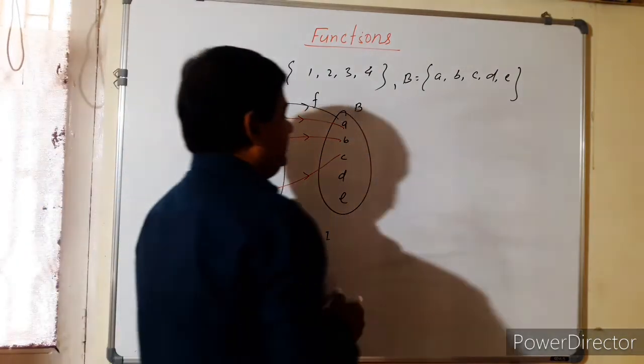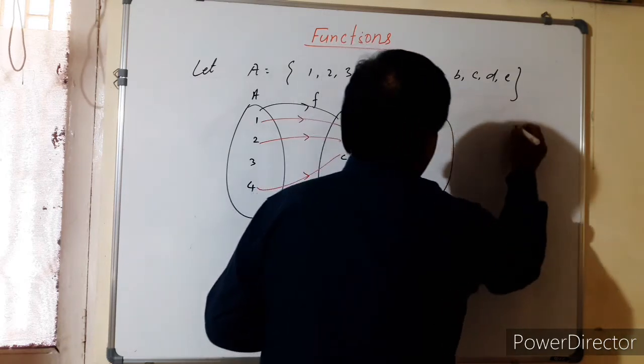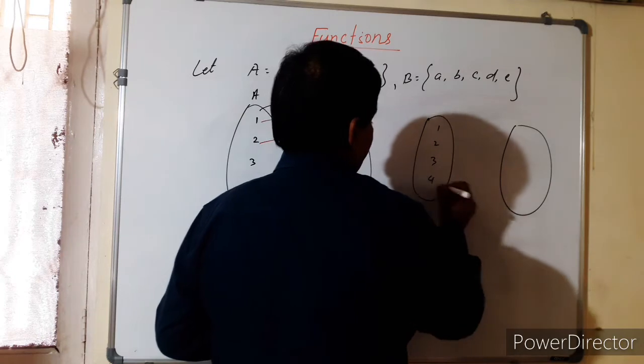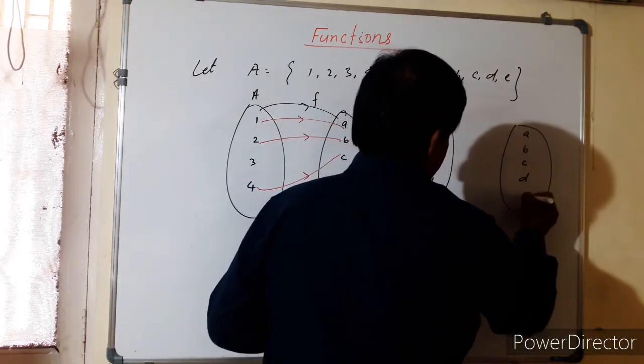Now another example here. 1, 2, 3, 4, and here a, b, c, d, e.